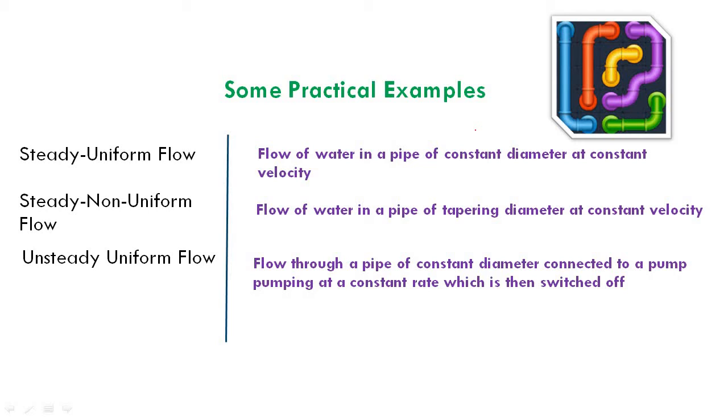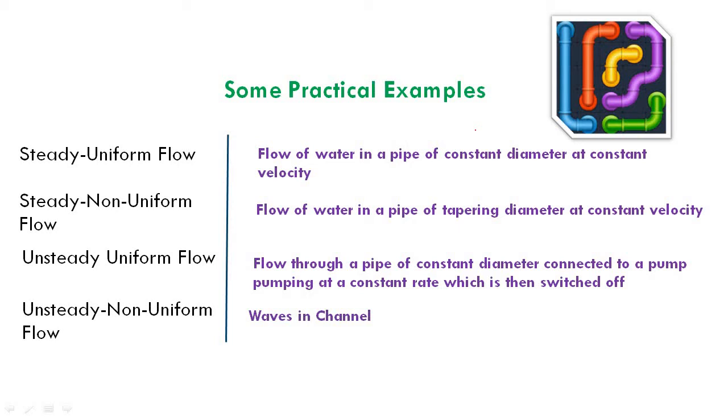If the pump is suddenly switched off, its discharge reduces gradually. Discharge or water flow through the constant diameter pipe reduces gradually. That means there is gradual reduction in the velocity of water. Gradual reduction means with respect to time there is reduction in the velocity. So it is uniform, but it is unsteady, since there is temporal variation of the velocity since the pump is switched off. And the last one is waves in channel.